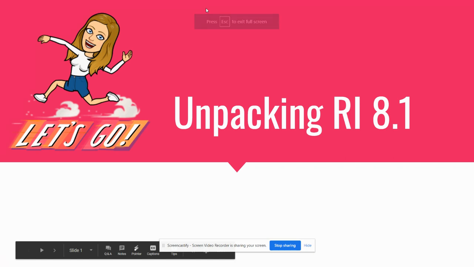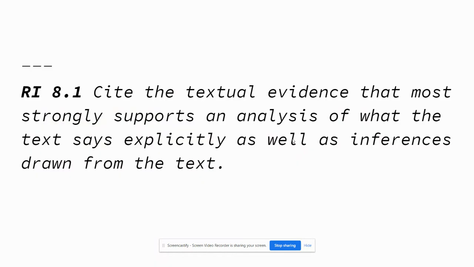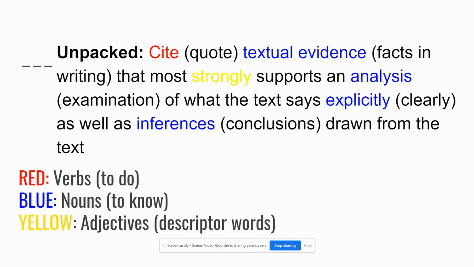Alright guys, today we're going to unpack RI 8.1, our first standard of the year. So RI 8.1 is to cite the textual evidence that most strongly supports an analysis of what the text says explicitly, as well as inferences drawn from the text.